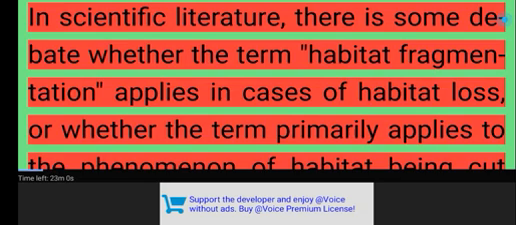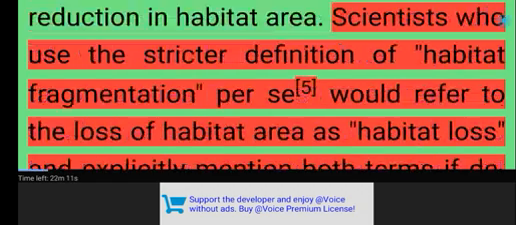In scientific literature, there is some debate whether the term habitat fragmentation applies in cases of habitat loss, or whether the term primarily applies to the phenomenon of habitat being cut into smaller pieces without significant reduction in habitat area. Scientists who use the stricter definition of habitat fragmentation, per se, would refer to the loss of habitat area as habitat loss, and explicitly mention both terms if describing a situation where the habitat becomes less connected and there is less overall habitat.